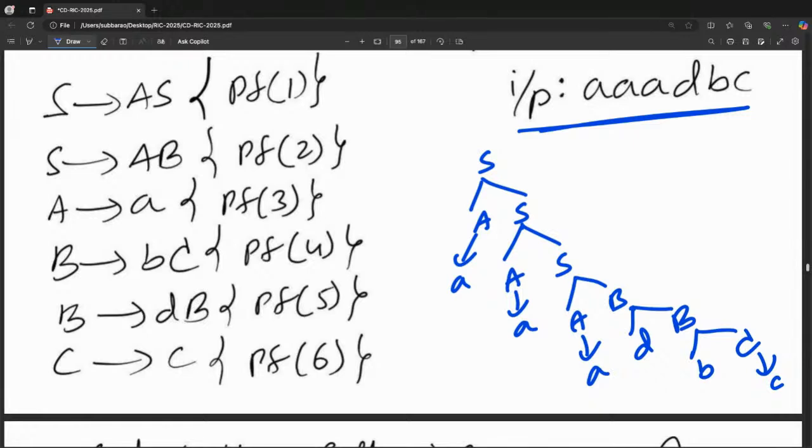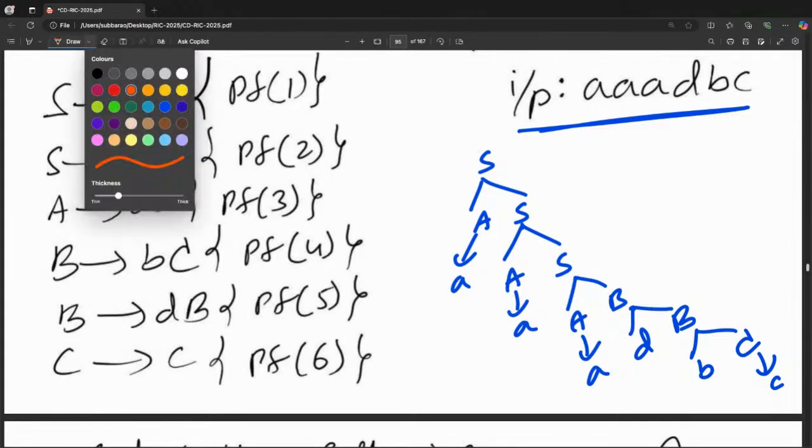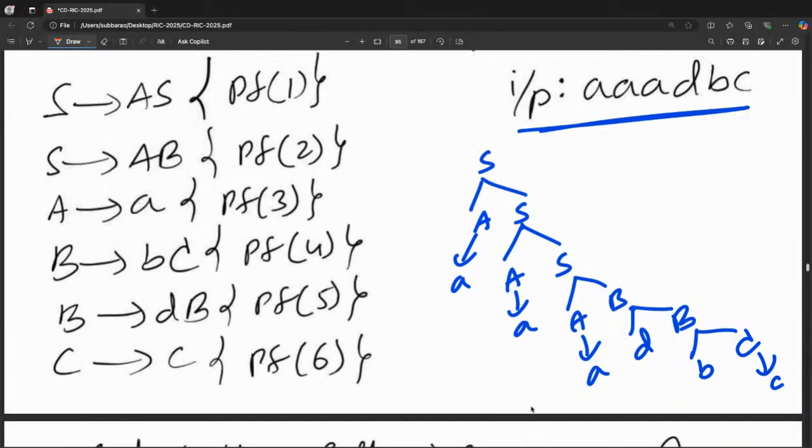Triple A DBC. It's one of the trees. If anyone says multiple trees are there, it's okay, because if multiple trees were there, you wouldn't be given this question. You can see the options anyhow. Now what is the output of this?